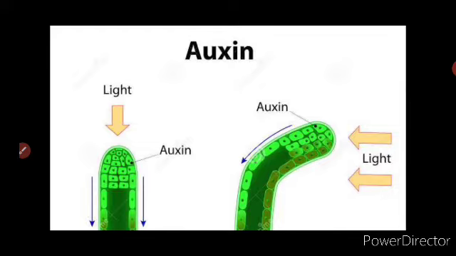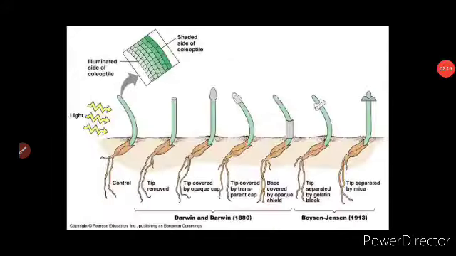And he did a variety of experiments, or you can say a series of experiments, on the Avena coleoptile, and his first experiment is to remove the tip of the Avena coleoptile. Now look into the picture, children. Here you can see the experiment. You can understand the experiment better.